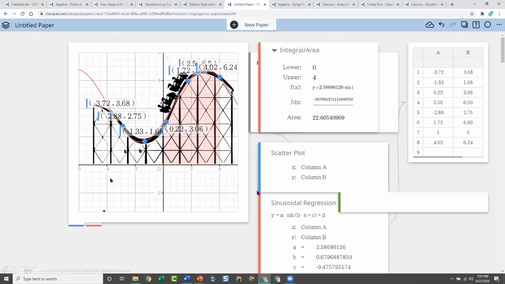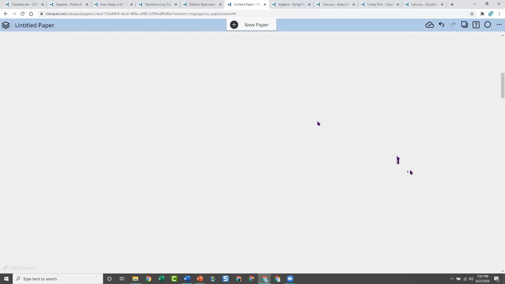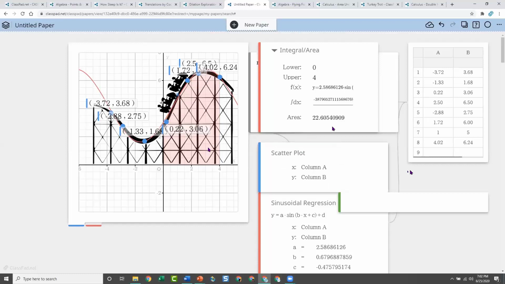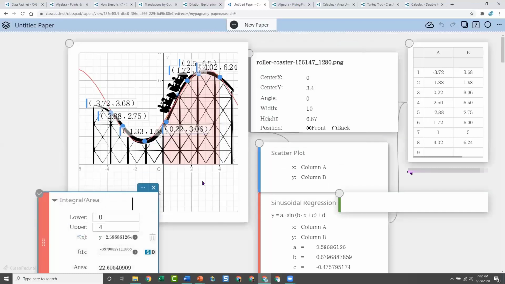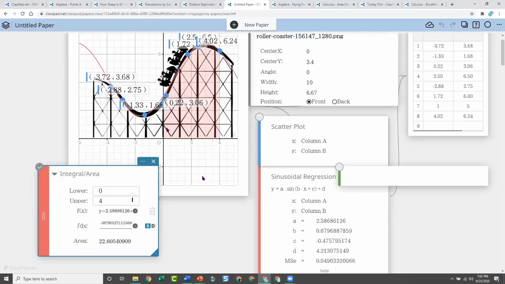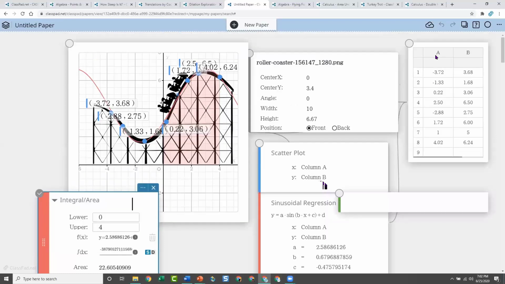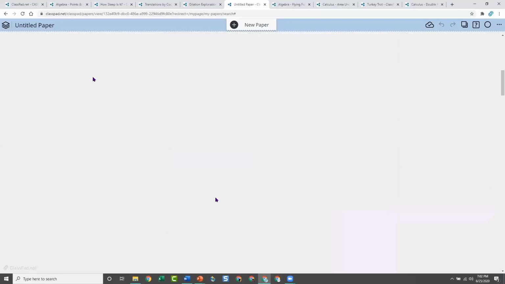This is where an image of a real thing, a roller coaster, is really applying to what they're learning. This would be Algebra 2, I think. Just an example. Now I'm going to scroll down again, and I'm going to show you geometry. Adding the images is pretty easy. What you decide to do with it is up to you. I chose graph for this one because I wanted to do things like a regression and some statistical plotting and some integrals. But let's say I now want to do some curve fitting with geometry.